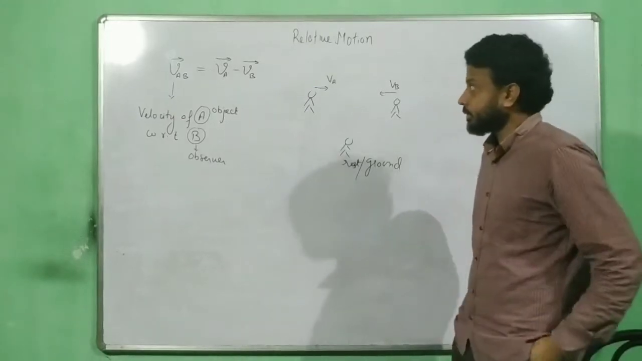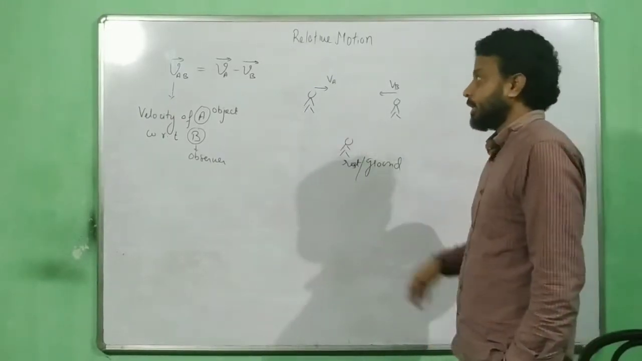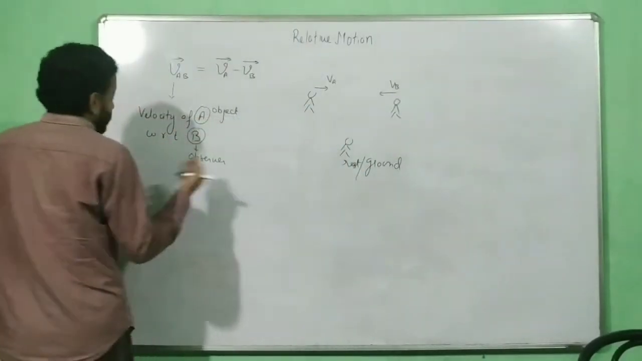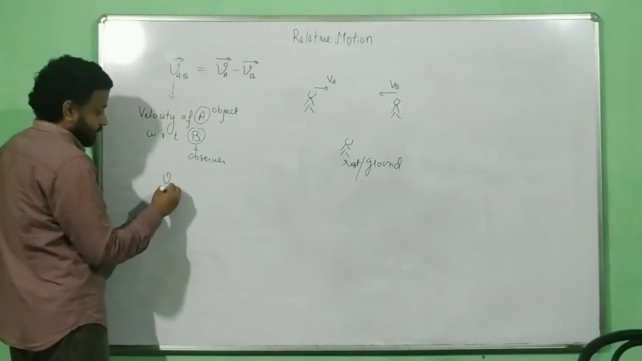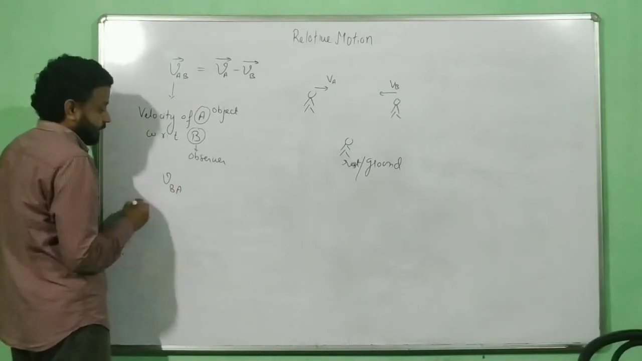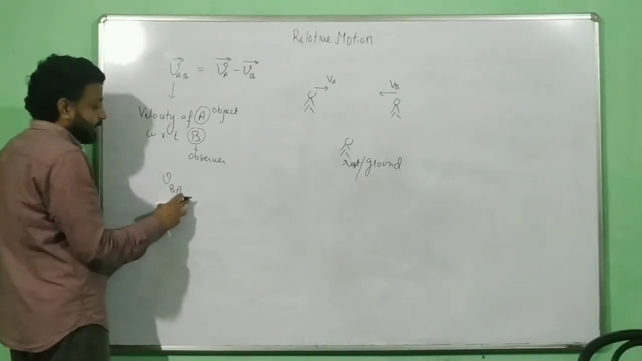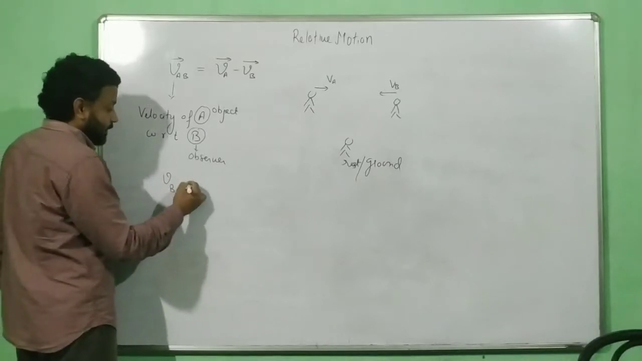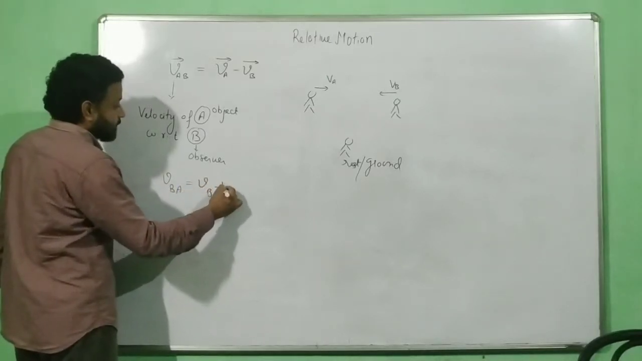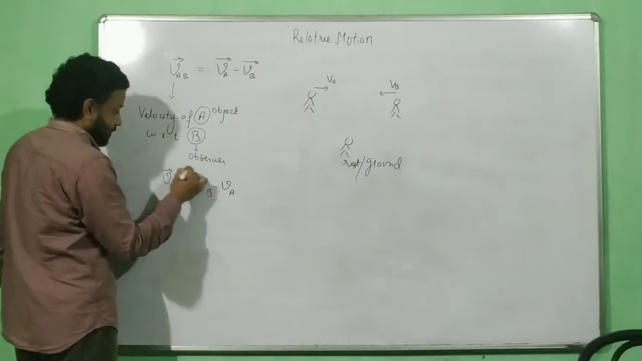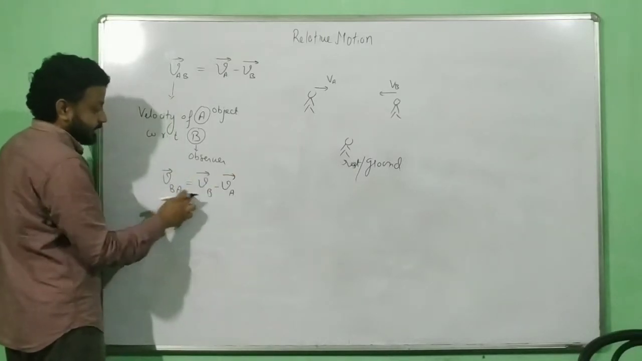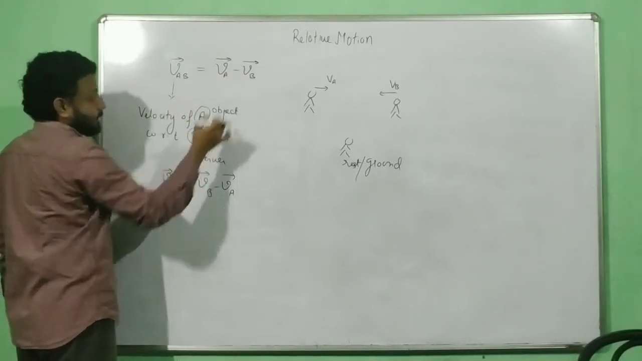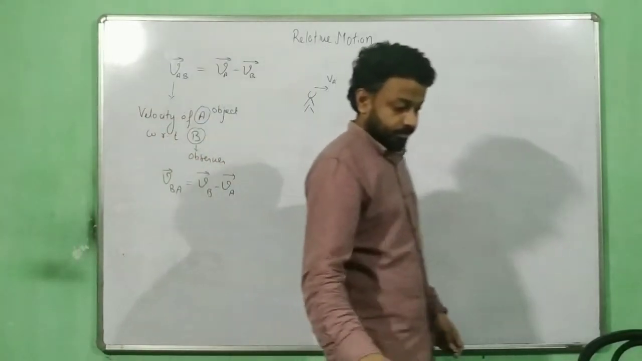Okay, you will not change the order. Never change the order. If you want to change the order, you cannot do that. The whole thing becomes minus. Okay. So suppose if I have to do VBA, that means who is the observer now? B is the object, A is the observer. So in that case, it will be VB minus VA. Don't change the order. BA, BA, AB, AB. Alright?